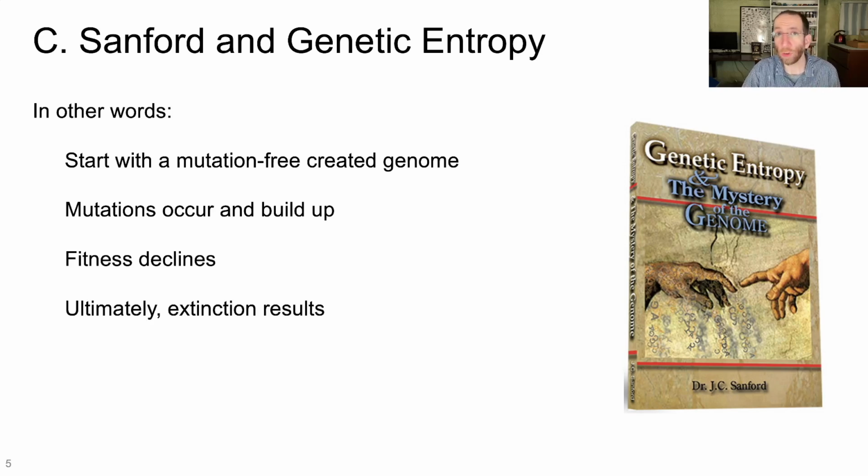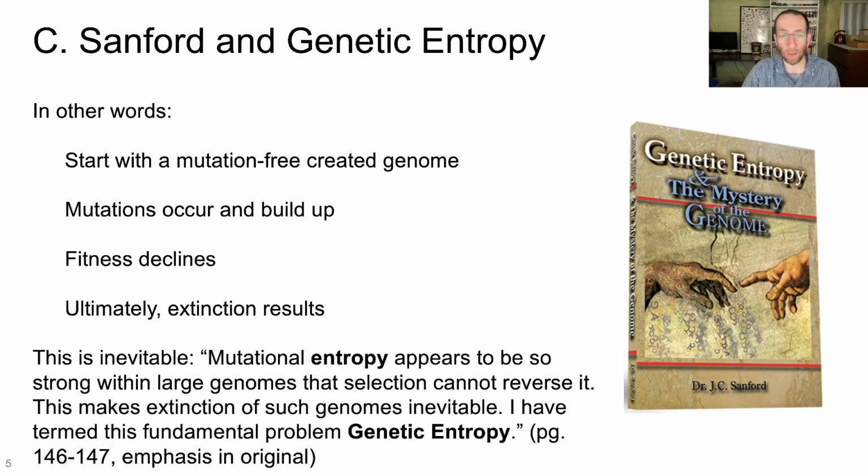In fact, Sanford chose the term entropy very deliberately due to the inevitable nature of this process, he claims. He wrote this: "Mutational entropy appears to be so strong within large genomes that selection cannot reverse it. This makes extinction of such genomes inevitable. I have termed this fundamental problem genetic entropy." So this is a fundamental, inescapable process based on mutation accumulation. Keep that in mind as we look at Jeanson's hypothesis.